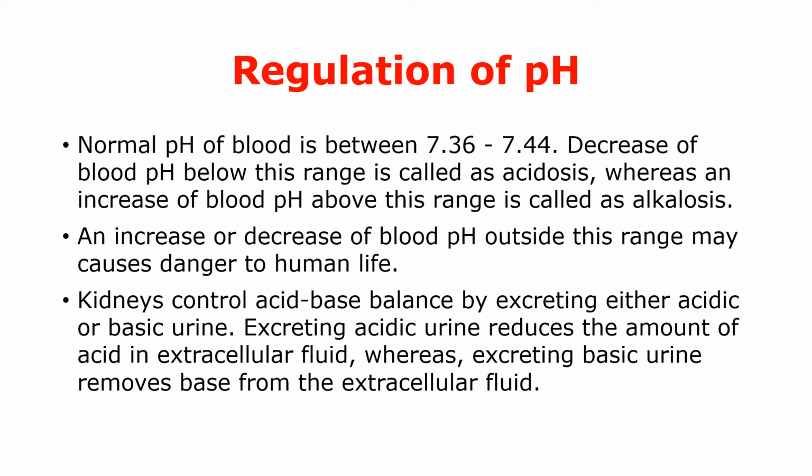Kidneys control acid-base or pH balance by excreting either acidic or basic urine. Excreting acidic urine reduces the amount of acid in extracellular fluid, whereas excreting basic urine removes base from the extracellular fluid.